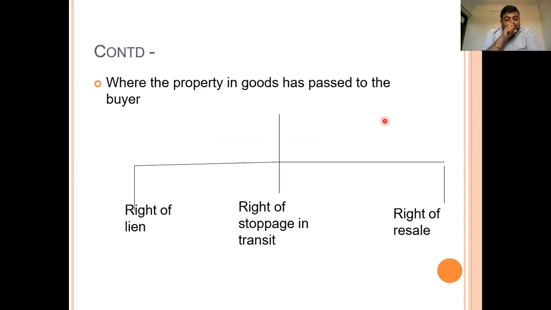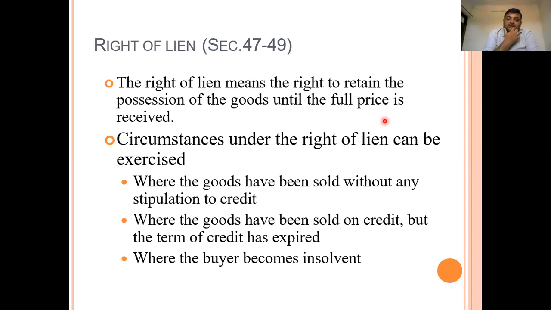So first is the right of lien. Now, what is the meaning of the right of lien? The right of lien comes under Sections 47, 48, and 49 of the Indian Sale of Goods Act, 1930. Under these three sections, there are some conditions and rights given to the unpaid seller, which he can exercise if the seller becomes unpaid due to the buyer's default, as we have studied when a seller is known as an unpaid seller. So the right of lien means the right to retain possession of the goods until the full price is received.